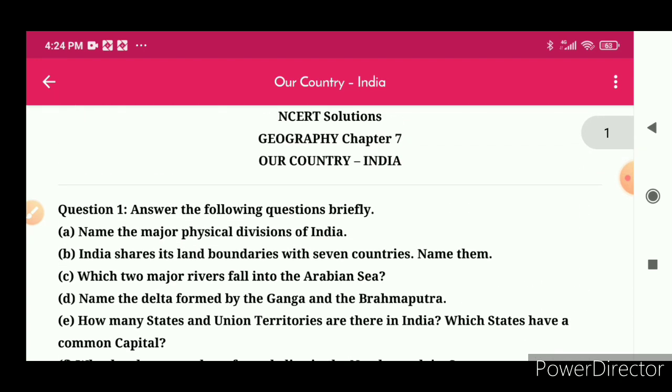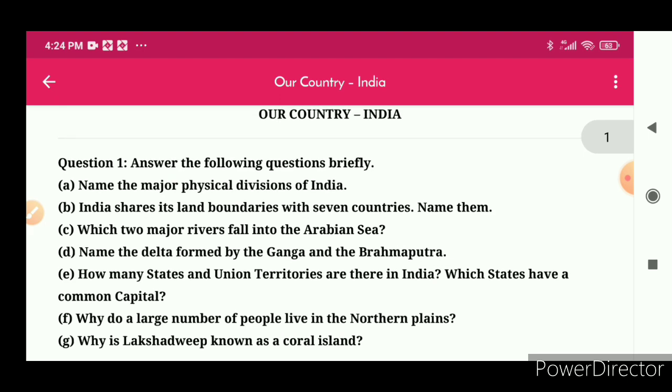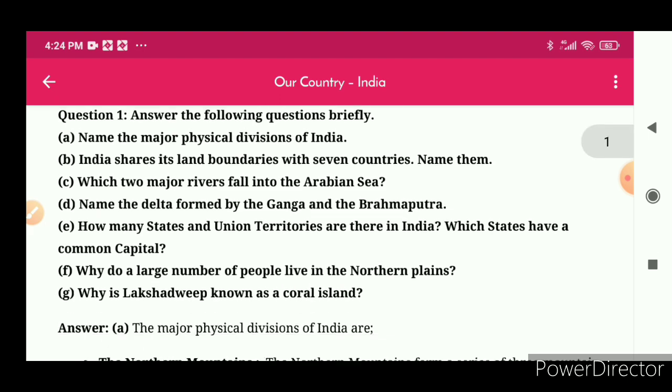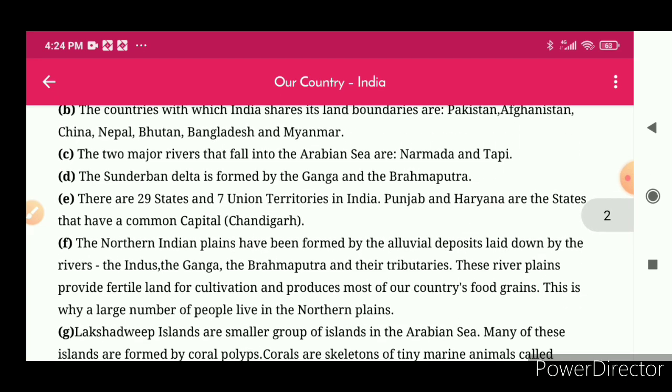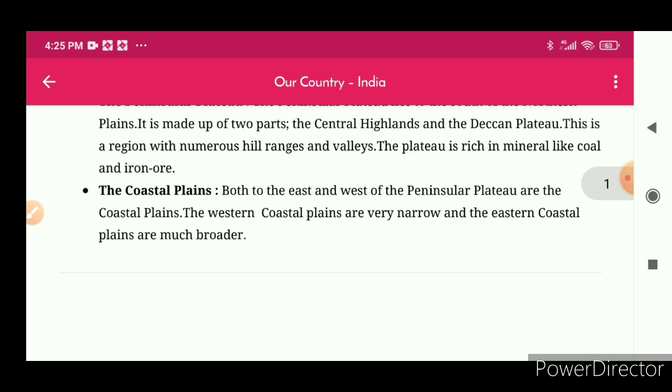Question E: how many states or union territories are there in India? Which states have a common capital? Answer: there are 29 states and 7 union territories in India. Punjab and Haryana are the states that have a common capital, Chandigarh. Question F is